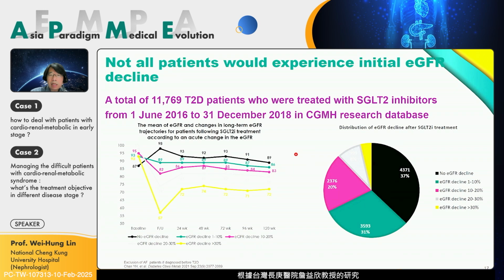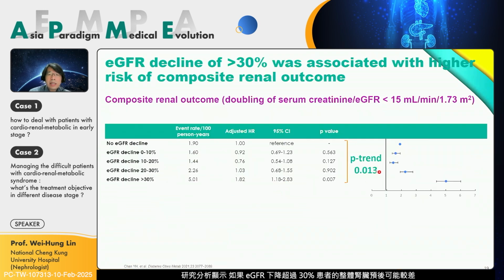From the Taiwan Chang Gung Hospital research by Professor Zhang Yixing, in more than 10,000 patients, most patients have eGFR dipping. About 1/3 have no dipping, 1/3 have a little dipping, and 1/3 have 10 to 30% dipping, and less than 4% have eGFR decline of more than 30%. From the analysis, if the eGFR declines more than 30%, we may have a poor composite renal outcome. So 30% is also the cutoff used for RAS inhibitors, and so far we also use 30% as the clear-cut level to continue or hold SGLT2 medication.